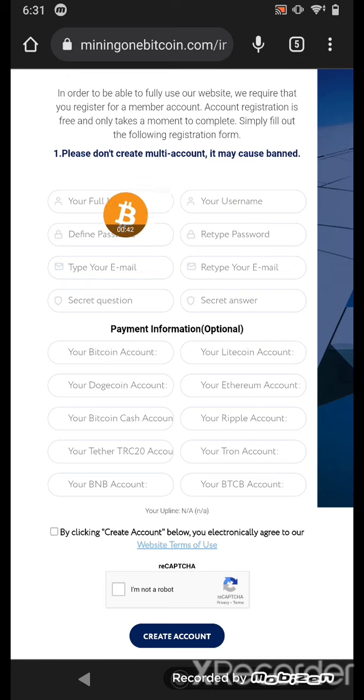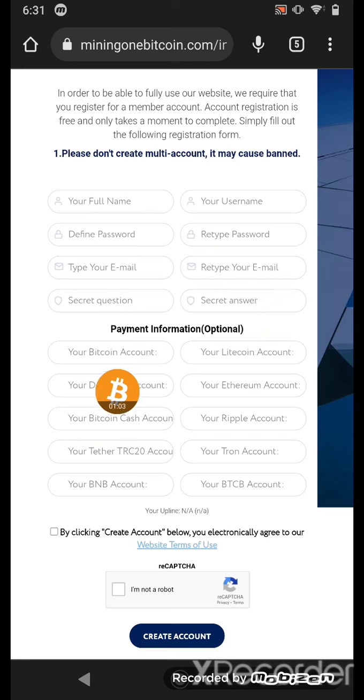Put your full name, username, password, and retype the password. Type your email and retype your email. You have a secret question and you can answer that secret question.